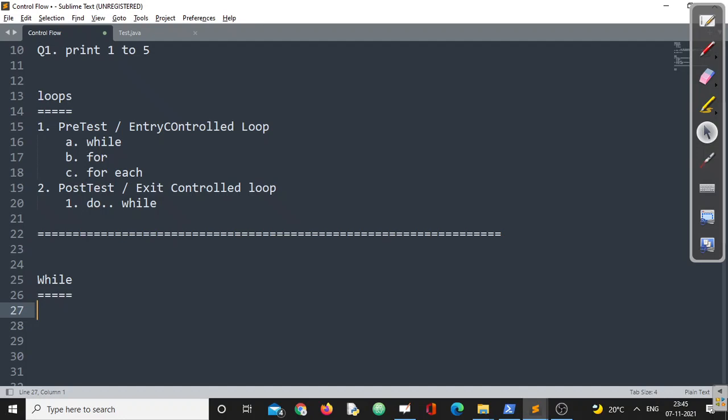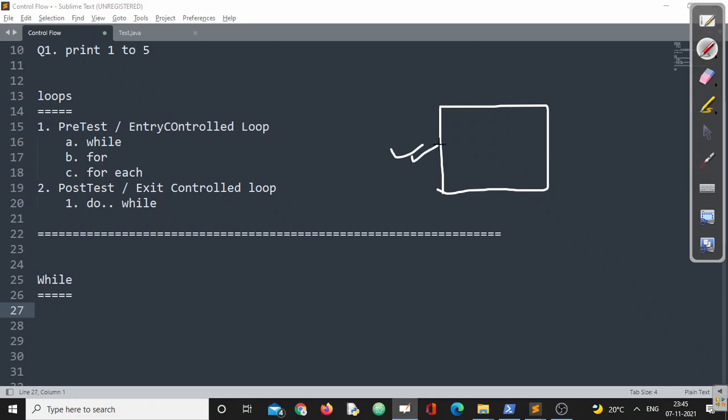Let me clarify what exactly a pre-test loop is, and why it is called a pre-test loop. In a pre-test loop, the basic scenario is this: suppose this is a block of statements, and I need to execute this block repeatedly. I might not know exactly how many times, 2 times, 3 times, 4 times. There is also a possibility that I know for how many times I have to execute this block.